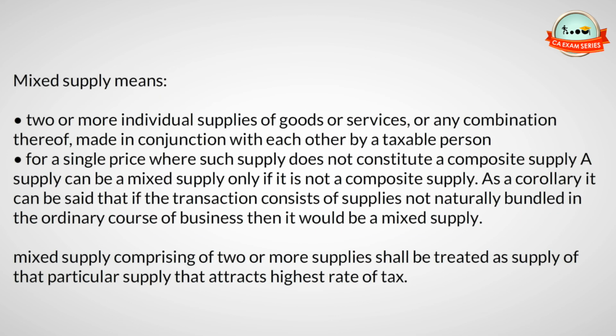Mixed supply means two or more individual supplies of goods or services, or any combination thereof, made in conjunction with each other by a taxable person, for a single price where such supply does not constitute a composite supply. A supply can be a mixed supply only if it is not a composite supply. As a corollary, it can be said that if the transaction consists of supplies not naturally bundled in the ordinary course of business, then it would be a mixed supply. Mixed supply comprising of two or more supplies shall be treated as supply of that particular supply that attracts highest rate of tax.